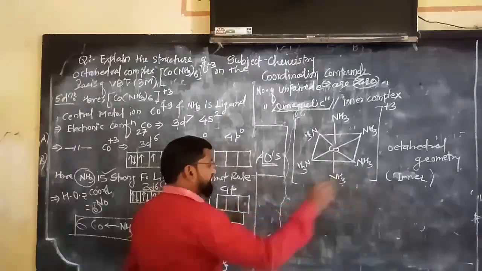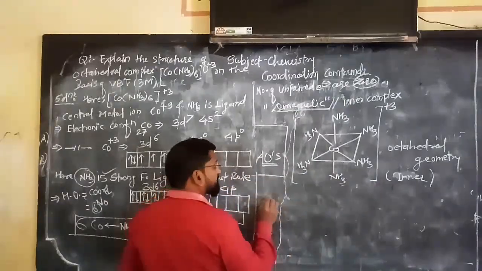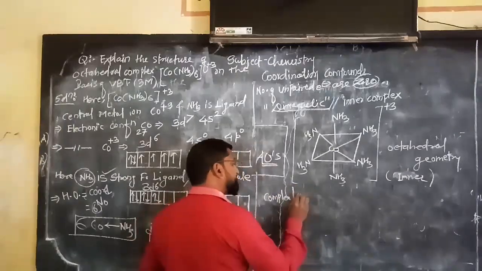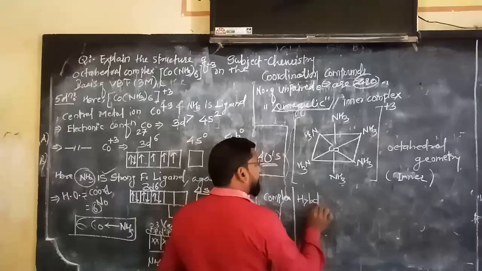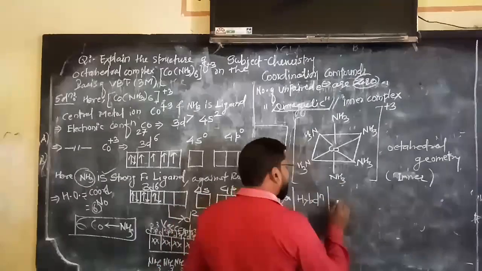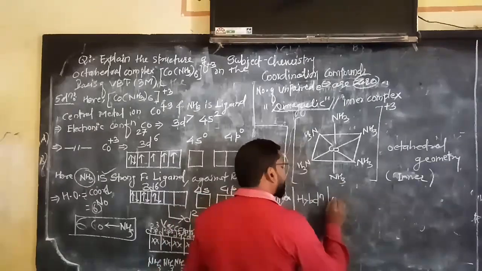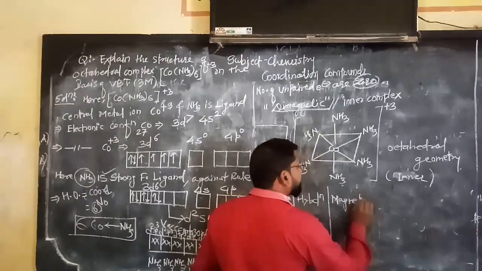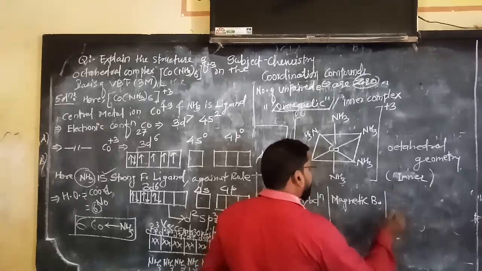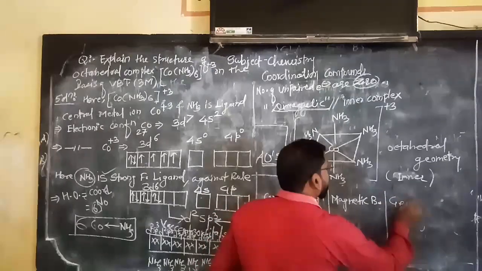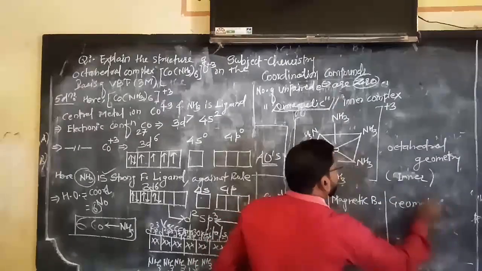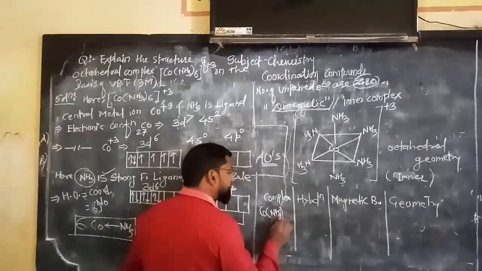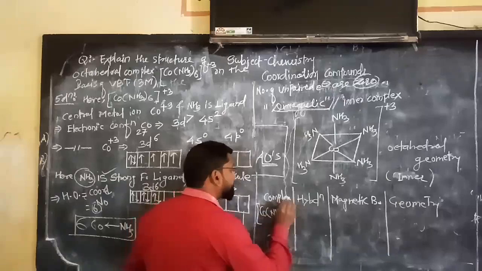So finally you can write here: complex, after that hybridization, then inner or outer, then magnetic behavior, and finally geometry. Which is the complex? The ammonia complex. You must write this for the sake of simplicity.